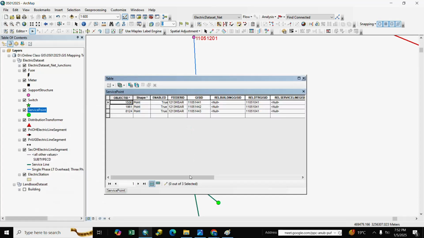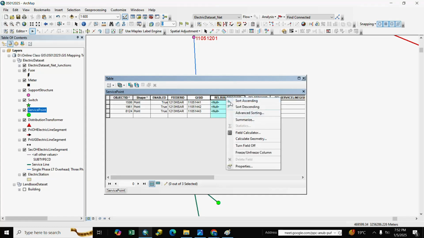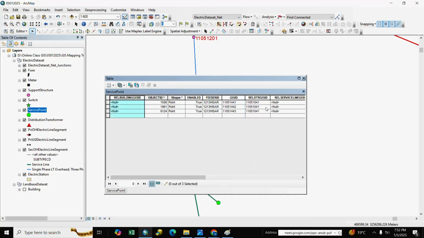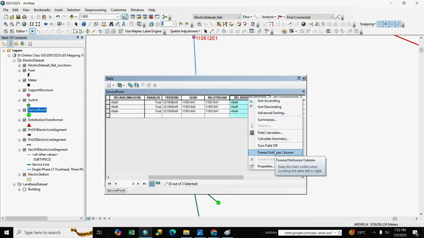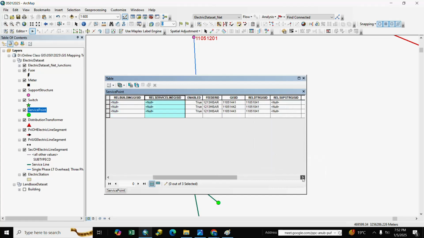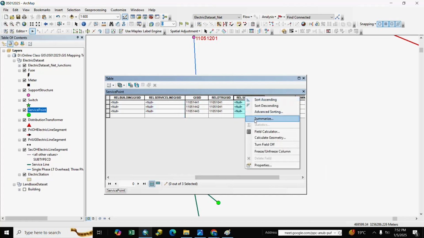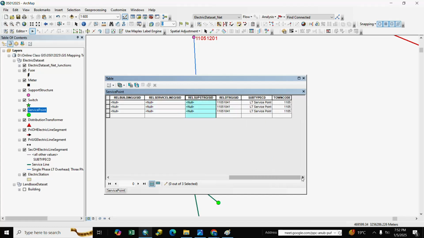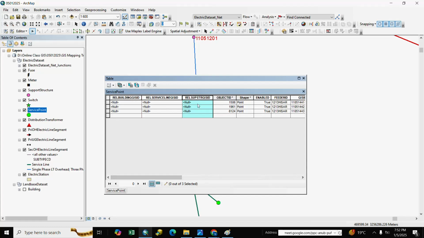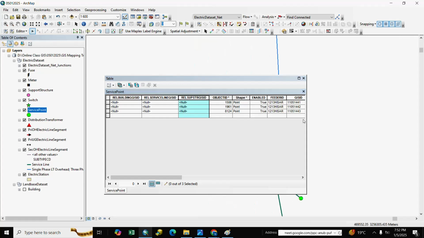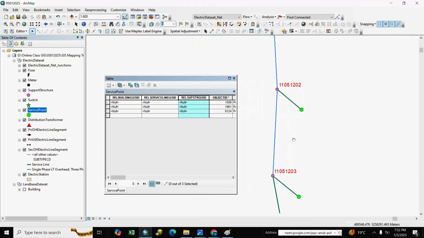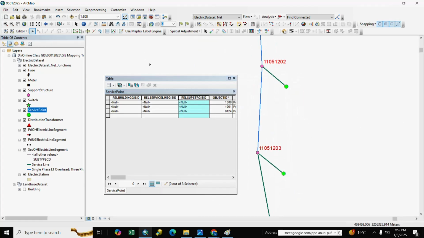We see here building, service line, and support structure. Three fields are pending for relationship. If you want to do the relationship manually, we discuss this.